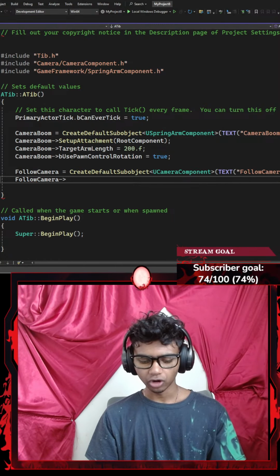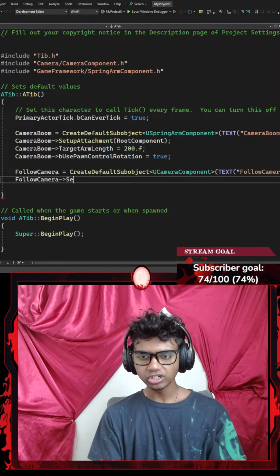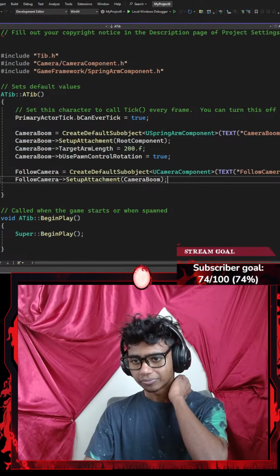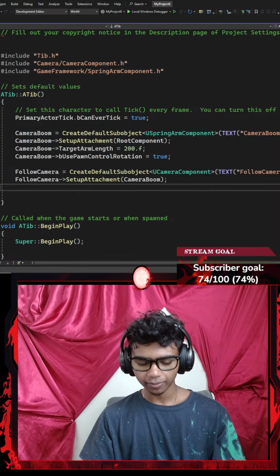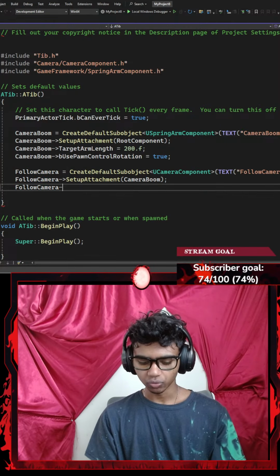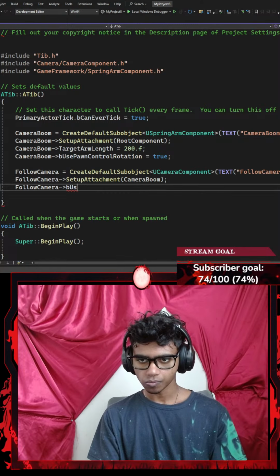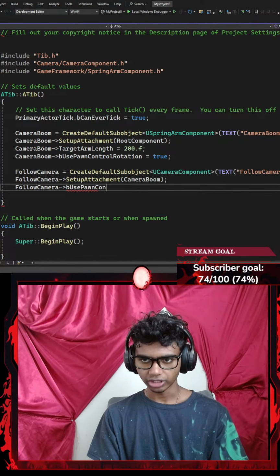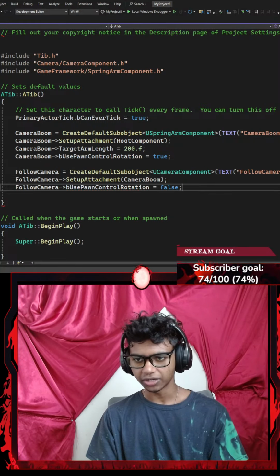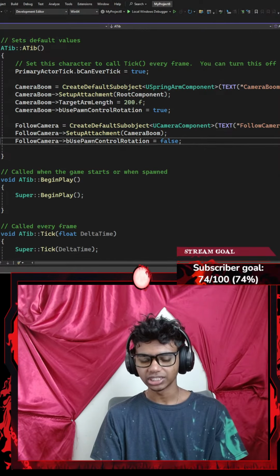Then I'm going to point my follow camera towards a setup attachment. Let's go with setup attachment with a pair of parentheses that requires a parameter of my camera boom, because I want my follow camera to be stuck to my camera boom. So my actual camera component is going to be stuck to my spring arm component, if that makes any sense. Once I'm done with that, I'm going to go with another pointer. So I'm going to go with follow camera that points towards my use pawn control rotation. Let's go with use pawn control rotation. And guys, this is a reason that I like to speed run this part and not usually explain much about this, because this is kind of long and tedious.